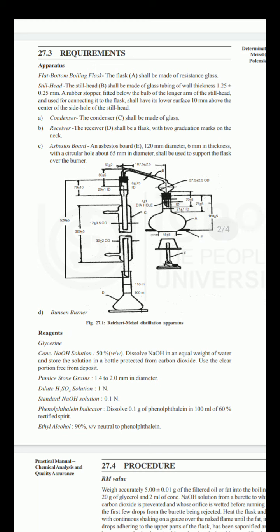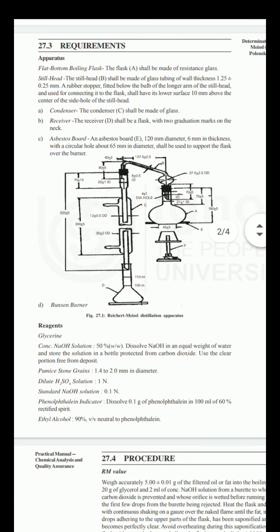You can look at the screen, on the right side, where you can see flask A, which is made from resistance glass to avoid any bumping or breakage. This is the first apparatus part.